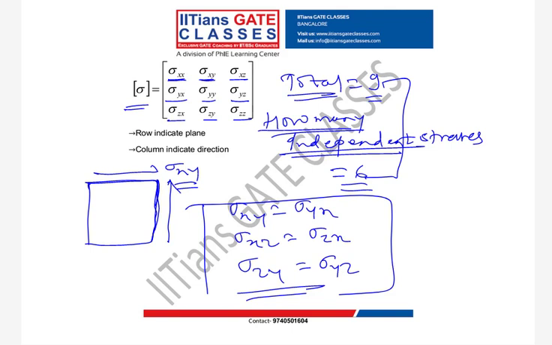This can be checked using equilibrium. So we will derive equilibrium.